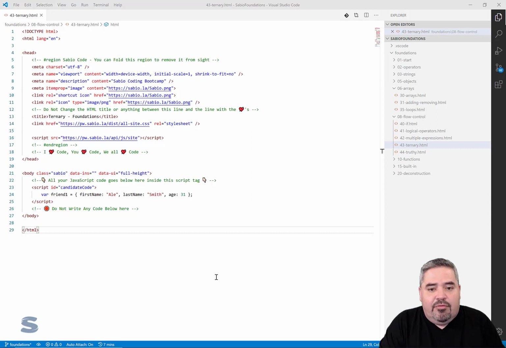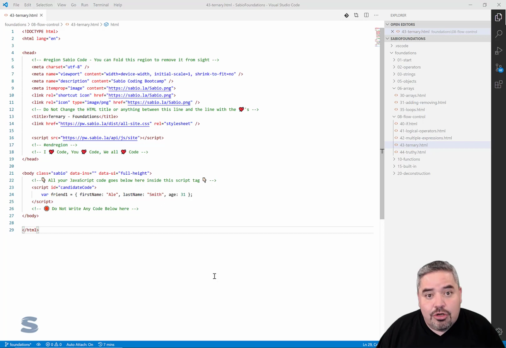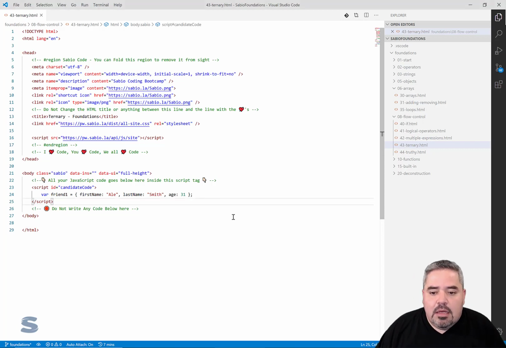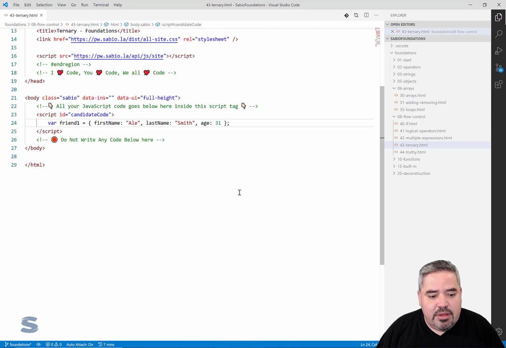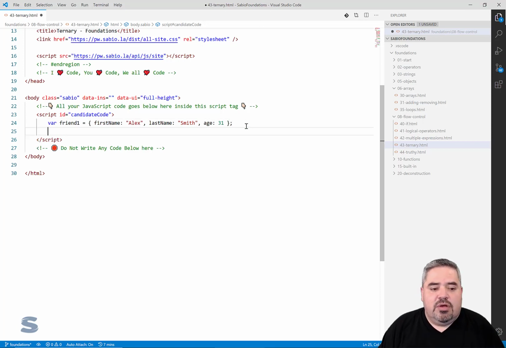Developers, a related topic to if statements and flow control, but more to if statements, though we'll end up using them as part of our conditional logic, is the ternary statement. So I opened up the ternary file here, and I have written out a friend object, our familiar friend Alex, that we've been working with, to set up a scenario for you.